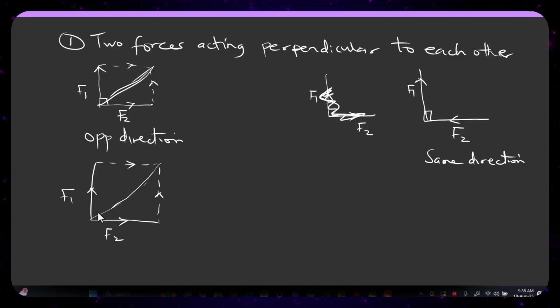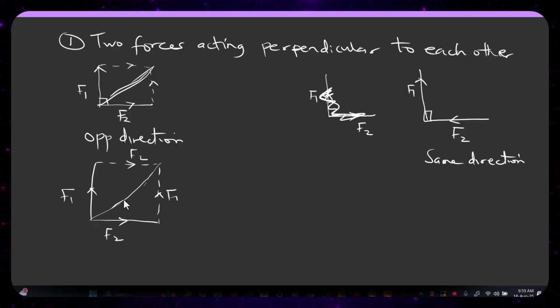So I can use any of the triangles to solve my question. This is going to be my F2 and here is going to be my F1, and here still remains my F2. Since I already know that both of them are not going in the same direction, I will draw a line that will join both of them. Before I sketch a line that will join both of them, I will make sure that both of them are going in the same direction before I draw the line.